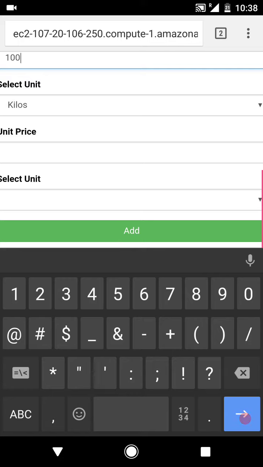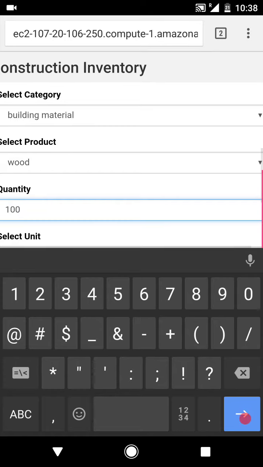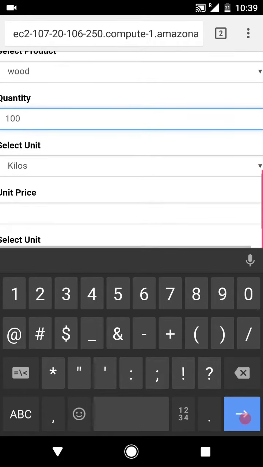In further additions that we are trying to do would have much more detail in terms of what these items and products would be. So it would not just be your basic wood. We would have level 2, level 3 details about plywood and so on.